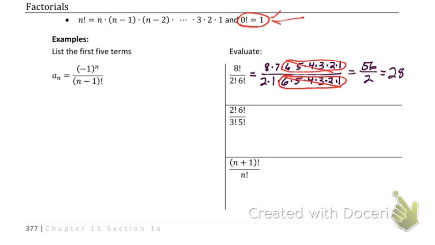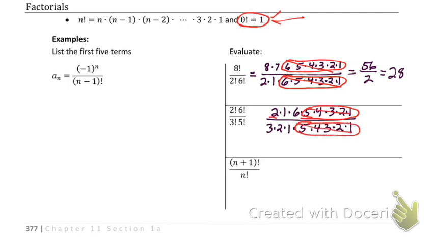All right, do the same thing for the next one. I have 2 factorial on top, so that's just 2 times 1. We're going to multiply that by 6 times 5 times 4 times 3 times 2 times 1. And on bottom I have 3 factorial, which is 3 times 2 times 1. And I'll multiply that by 5 times 4 times 3 times 2 times 1. So once again, I'm going to note I have this 5, 4, 3, 2, 1 there, I have this 5, 4, 3, 2, 1 there, so I can get rid of those.